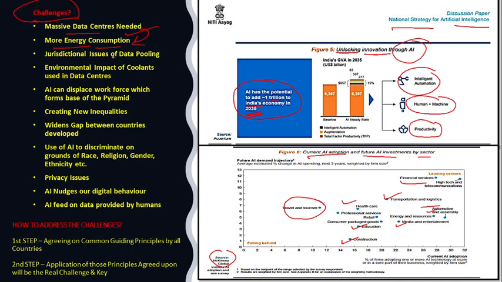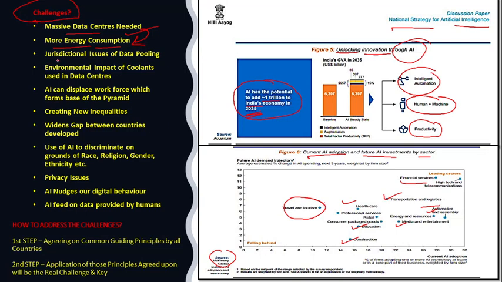For cooling, because the data centers will be running, so to reduce energy consumption, the companies can shift to cooler areas. Then there is the jurisdictional issue of data pooling, whereby countries are passing stricter legislation on data security that requires citizen-centric data to be stored on servers domestically.